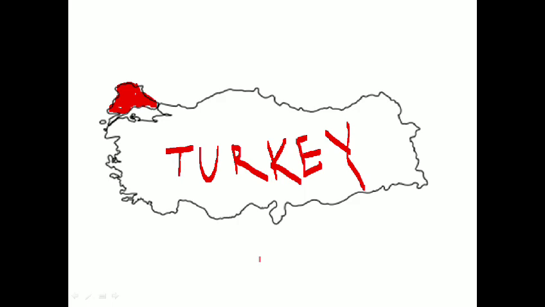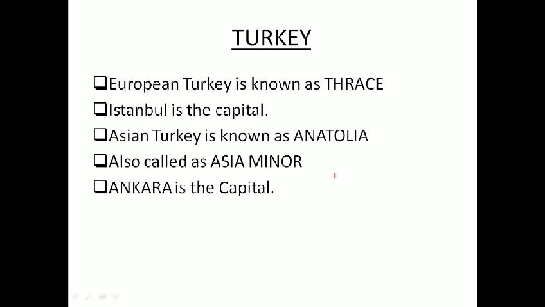Now the same way let us see the Turkey details. The red colored one which I have just now mentioned, European Turkey, is called Thrace. What is its capital? Its capital is Istanbul. Whereas just below the Black Sea, the major portion of Turkey which is Asian Turkey is called Anatolia. It is also called Asia Minor. And what is its capital?